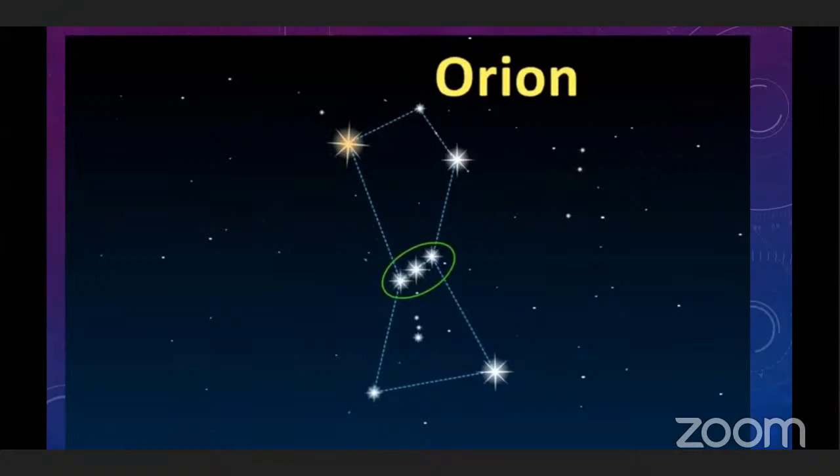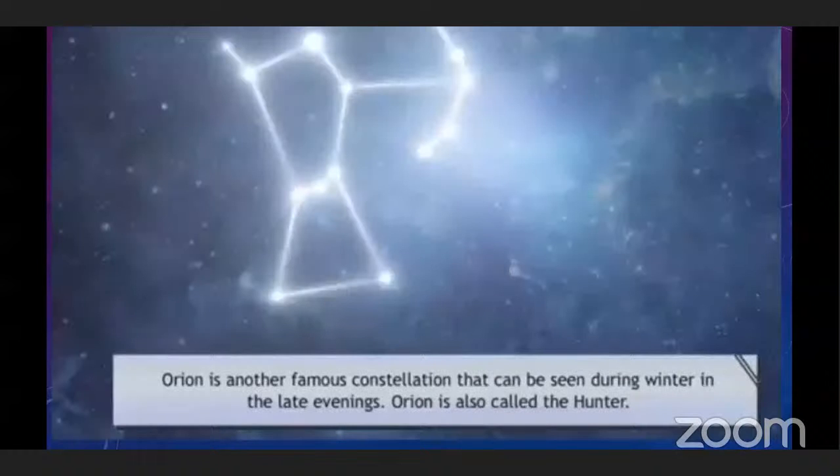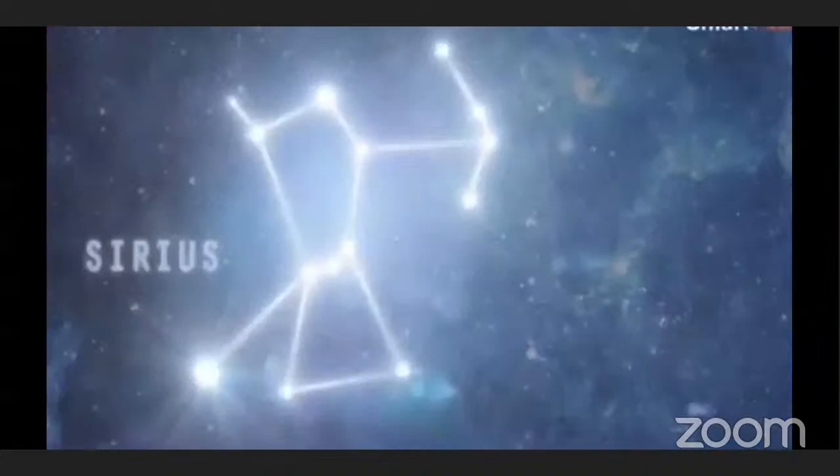Of these 7 or 8 stars, 4 are at the corners of a quadrangle. And see, this Orion is also called the hunter, because this constellation resembles the figure of a hunter.